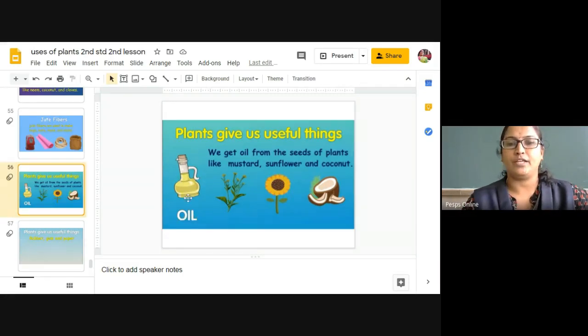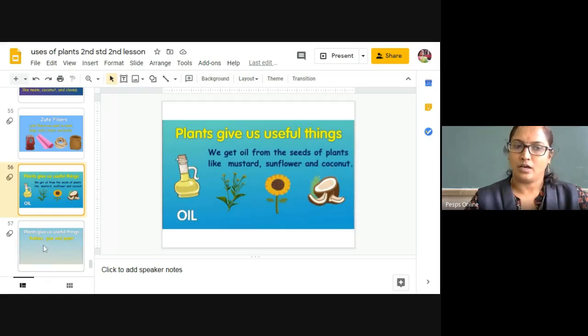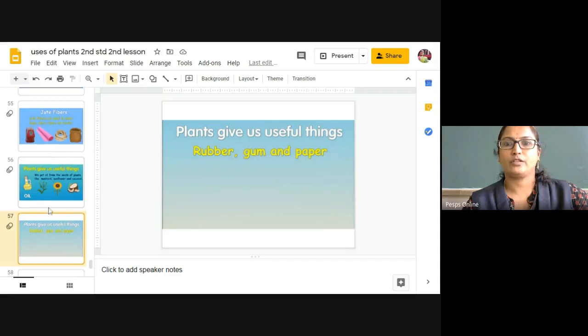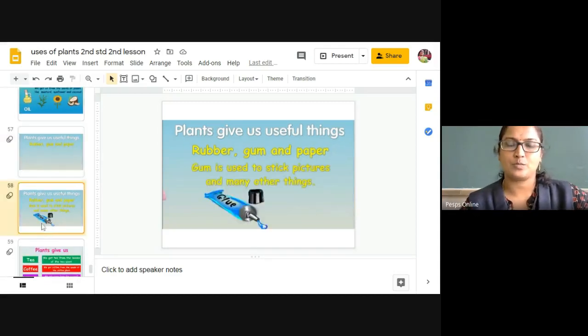So we are going to get the oil. We are going to get oil from many of the seeds from different plants like mustard seeds. This is a mustard plant. From this mustard plant we are going to extract the mustard seeds, and from the mustard seeds we are going to extract the mustard oil. From the sunflower seeds we are going to extract the cooking oil, and from the coconut seed we are going to extract the coconut oil. The plants give us useful things. We have studied this one.